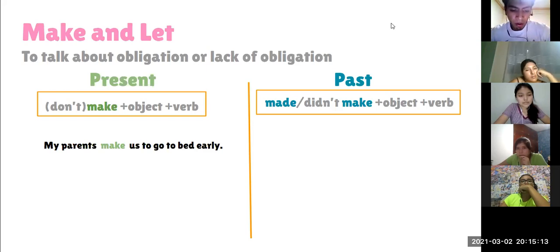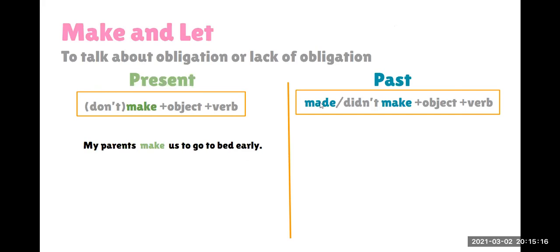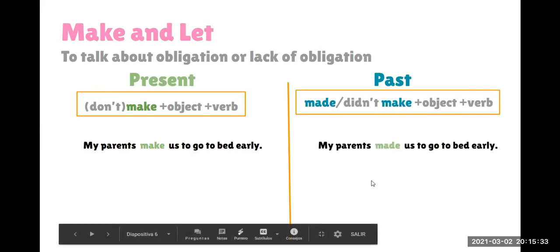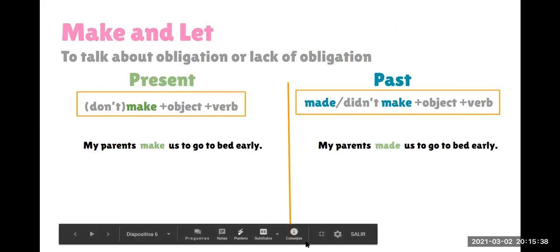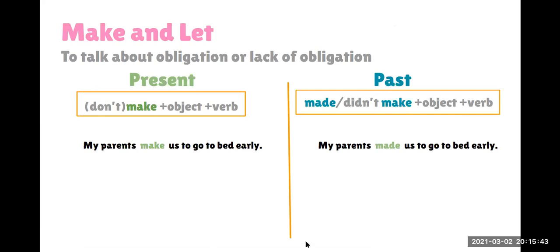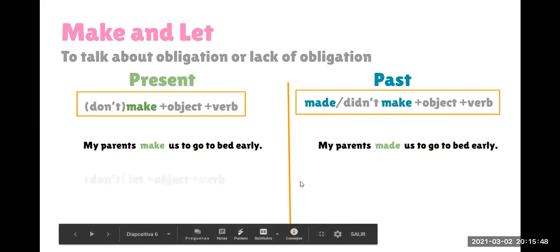Okay? And here we have exactly the same in the past. But the only difference is that we change the verb when we are talking about affirmative sentences, and we use the verb in the base form when we are talking in the negative form. For example, my parents made us go to bed early. My parents didn't make us go to bed early. So this is the only difference.